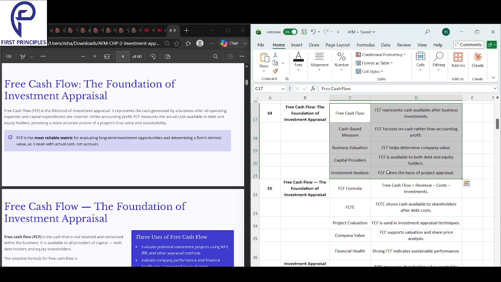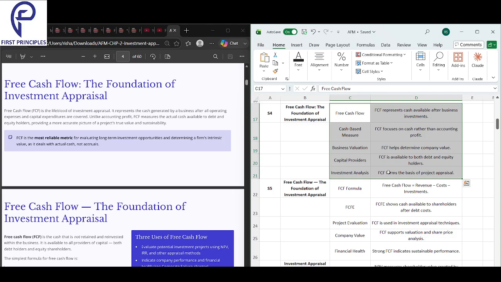Under free cash flow, the first point is that free cash flow represents the cash that is available after business investments. What does it mean? It's the money that is left after paying for all your business expenses and for purchasing all the business assets. You've paid all the expenses, you bought all the assets. Whatever real cash is left after that is called free cash flow.